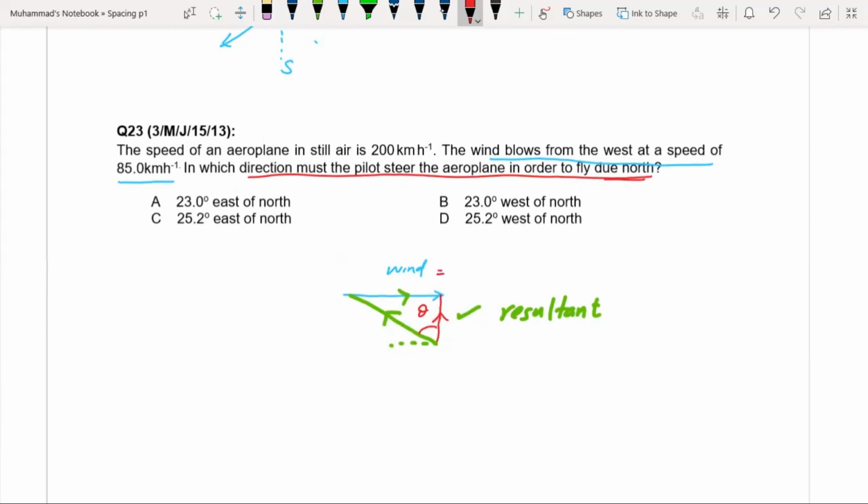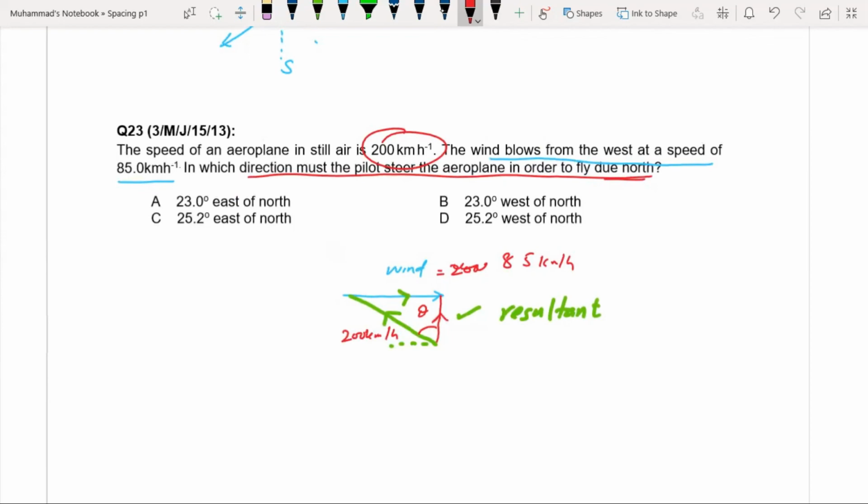This is the wind speed, that is 85 kilometers per hour, and the speed of the aeroplane is 200 kilometers per hour, and this is the resultant.